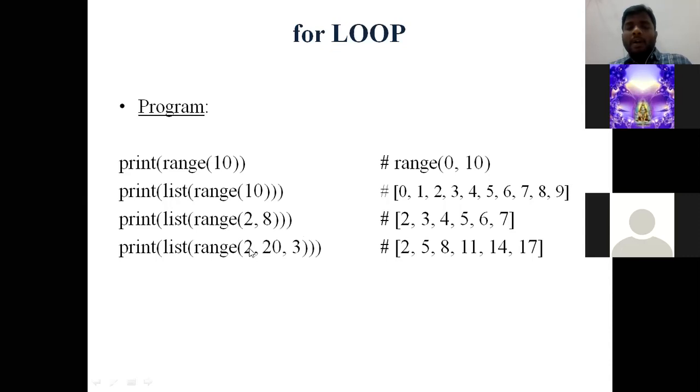So our starting value will be 2, right? So that 2 will be printed in the list. That will be the first value in our list. So our step size will be 3, right? So 2 plus 3, 5, 5 plus 3, 8, 8 plus 3, 11, 11 plus 3, 14, 14 plus 3, 17, 17 plus 3, 20. Why I did not mention 20 in this slide is our range is from 2, 20. Since 20 is the top index, that means 20 is the last element, this particular range function will not consider 20.